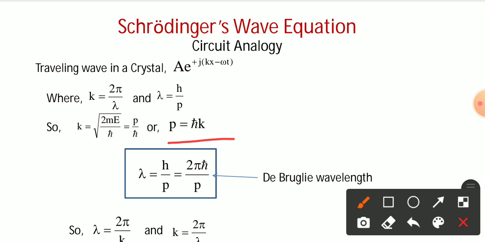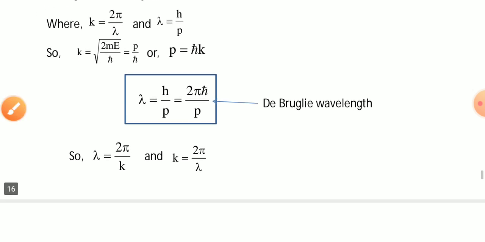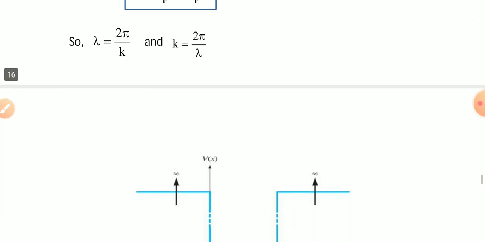This is due to the lambda value calculation point of view, and lambda is defined as the de Broglie wavelength. So lambda is equal to 2 pi by k, as we discussed here, and also you can conclude that k is equal to 2 pi by lambda.